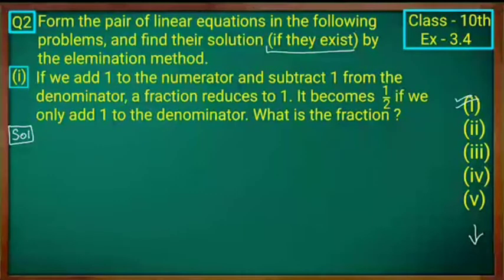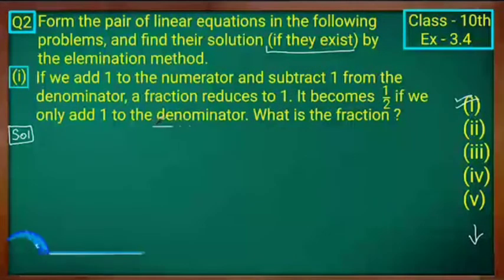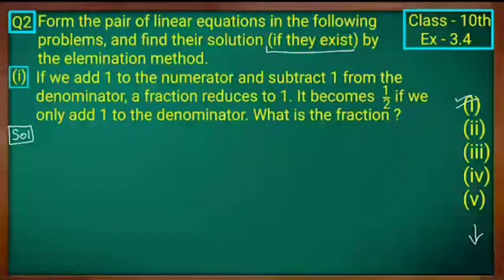Clear? So the first subdivision problem: if we add 1 to the numerator and subtract 1 from the denominator, a fraction reduces to 1. It becomes 1 by 2 if we only add 1 to the denominator. What is the fraction? So they will give two statements, and from them you have to form the pair of linear equations.